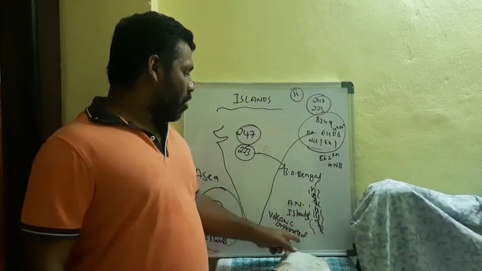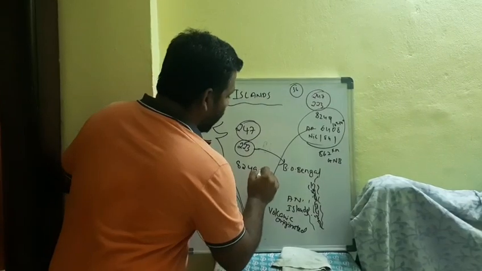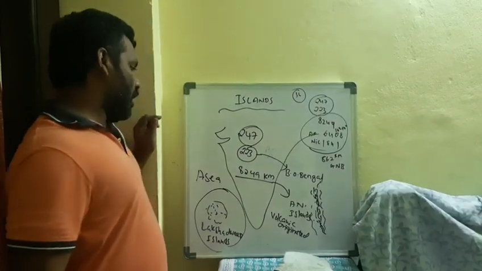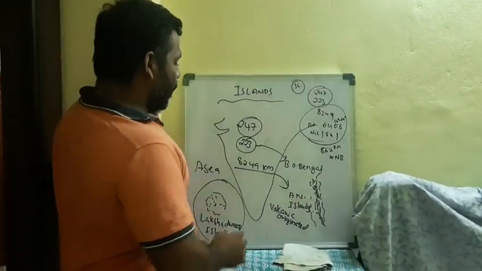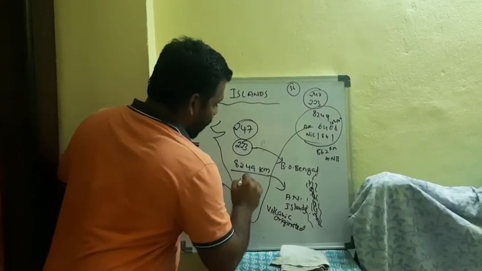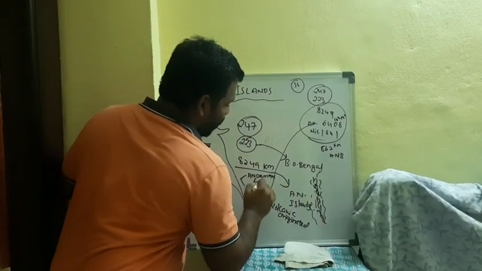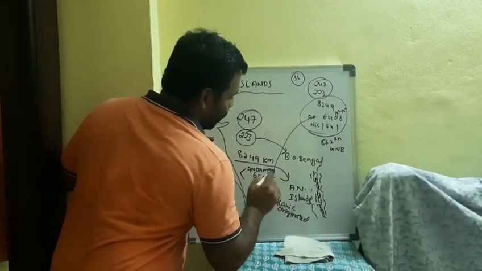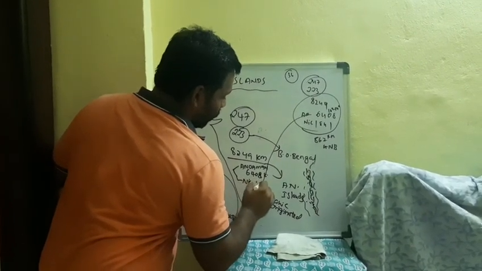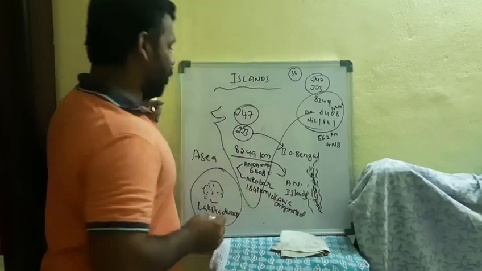The total length of the Andaman Nicobar Islands is 8,249 kilometers. If you take it again clearly, what is the length of Andaman and what is the length of Nicobar? Andaman length, how much? 6,408 kilometers. Coming to Nicobar, 1,841 kilometers we can find.